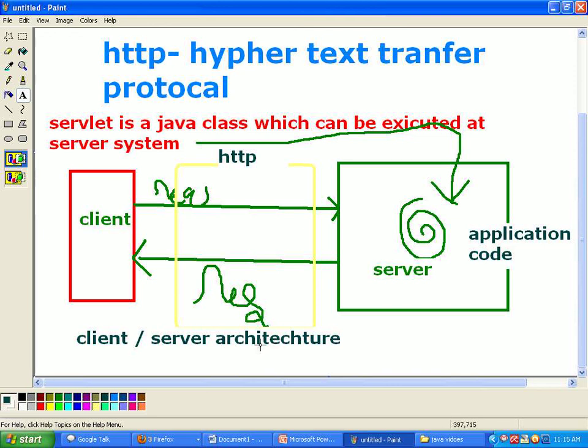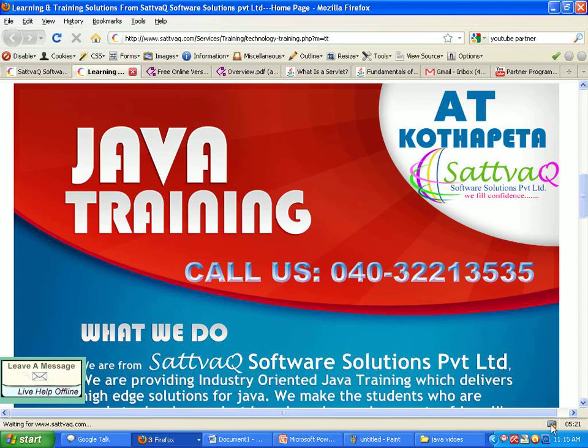With this client server architecture mechanism, we are locating the project code or application code at the server system. This application code is maintained by the web server, right? Here we will continue the